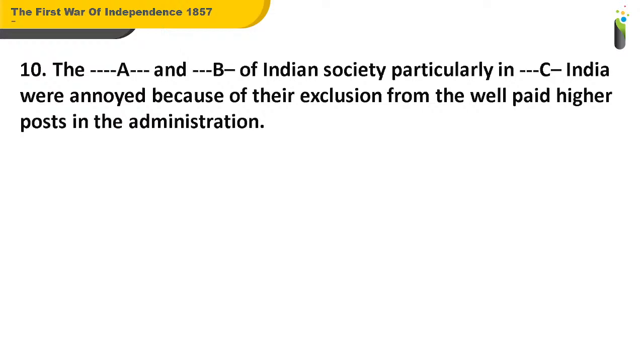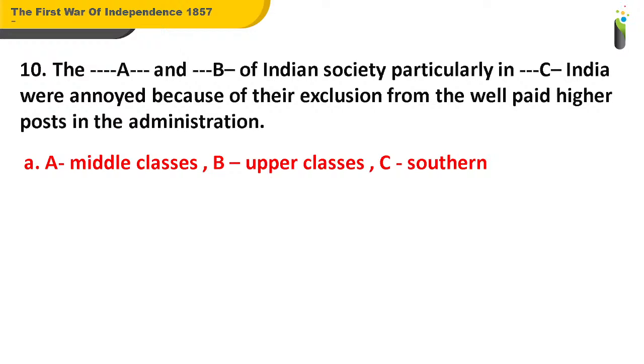Now, coming to question number 10. The dash, that is A, and dash, that is B, of Indian society, particularly in dash, that is C, India, were annoyed because of their exclusion from the well paid higher posts in the administration. And the options are: A. Middle classes, B. Upper classes, C. Southern.